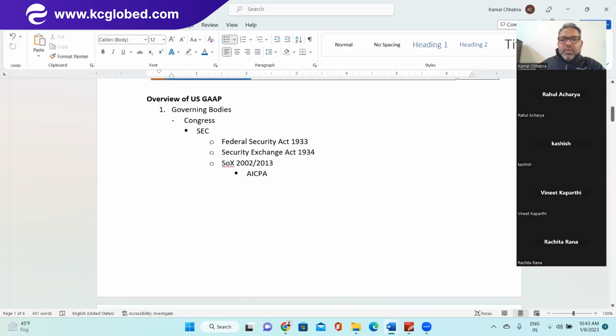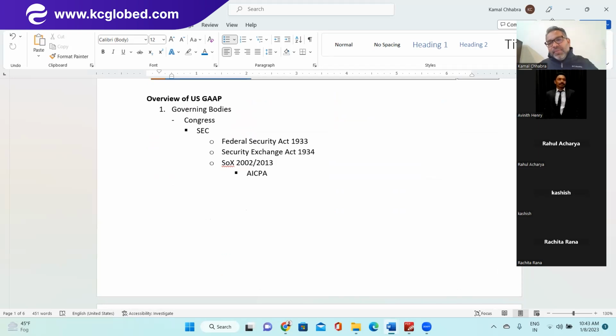Now we are jumping into the second topic of the day, which is the overview of US GAAP. What is US GAAP? Generally Accepted Accounting Principles in the United States of America, right? First, let's understand how GAAP has been formed, who formed GAAP, and what the governing bodies are.